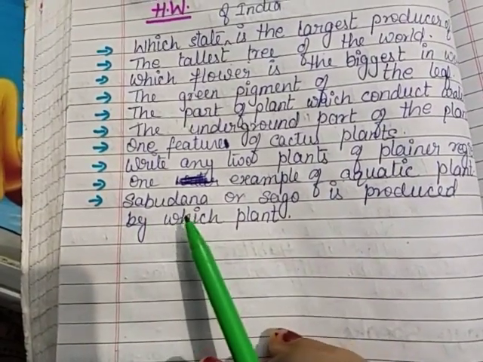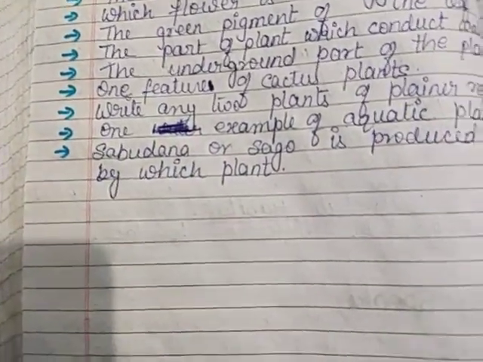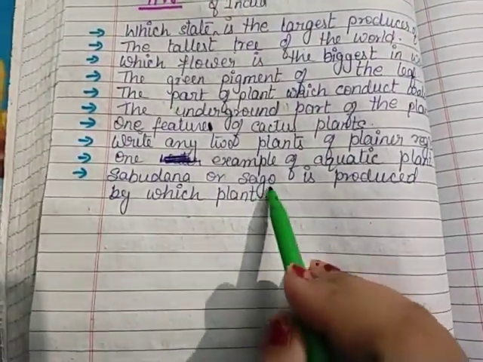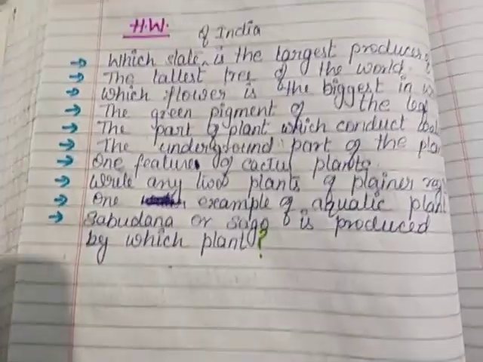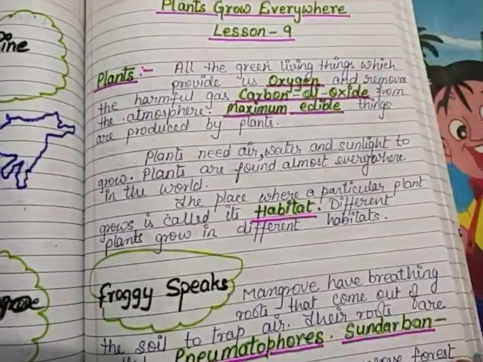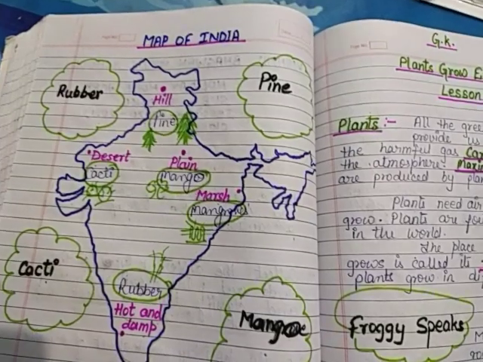The next is sabudana or sago. Sabudana, you know, which is used in the fast, right? Sabudana or sago is produced by which plant? By which plant? This is all for today, and I hope you all have understood the chapter explanation as well as the exercises and homework too.